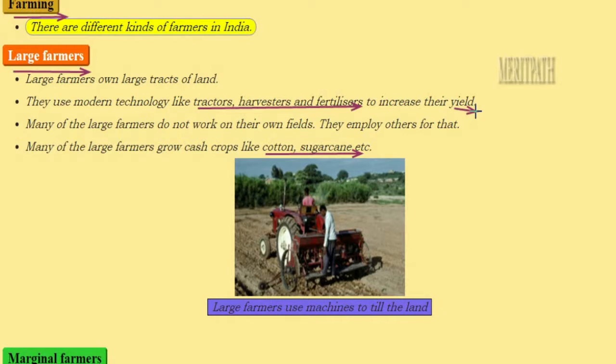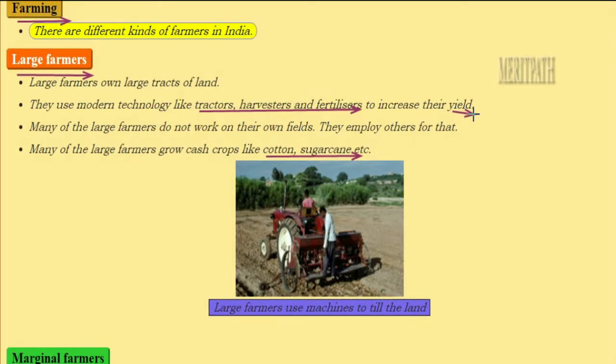How do these benefit the farmer? They increase the yield of the farm. What do we mean by yield of the farm? Yield means nothing but the quantity of the fruit which they have produced or the quantity of the seed they have produced. And because these farmers own a large area of land, they are a bit on the rich